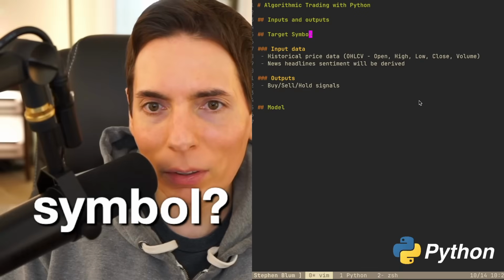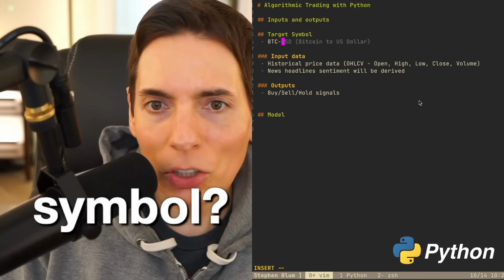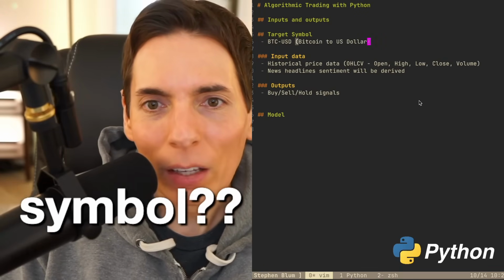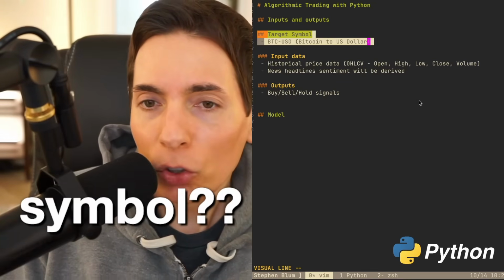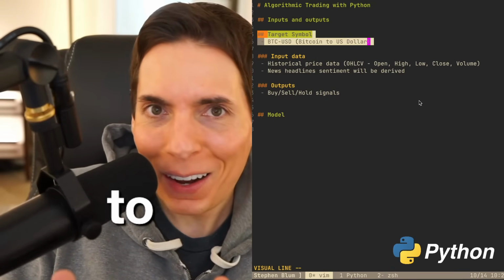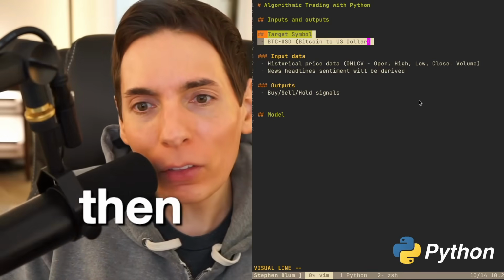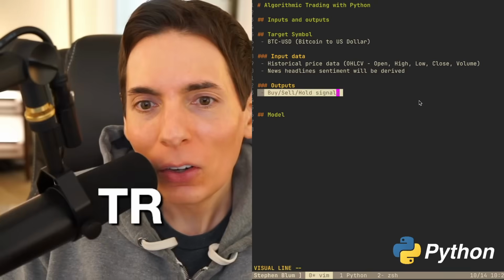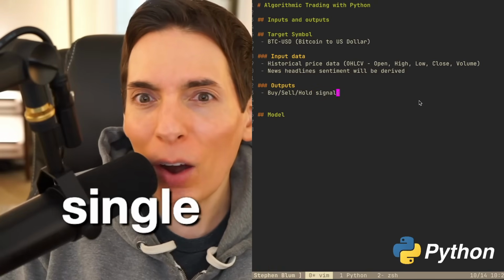Symbol is going to be BTC-USD. You got it. There we go. Well, we're just going to try this. We're going to start with this and see if the algorithm works. So we're going to grab the data, format the data, and then embed the data. Then we're going to take that and throw it through a transformer. The output of the transformer will be a tri-state, almost like a buy, sell, hold on a single output parameter.